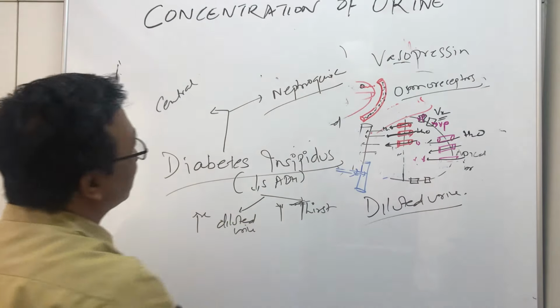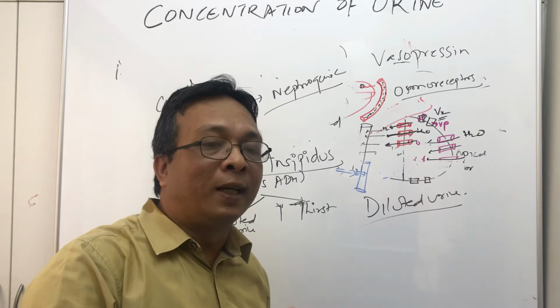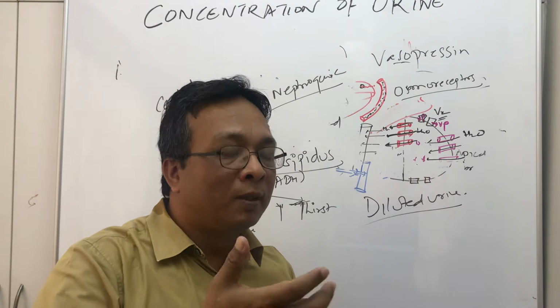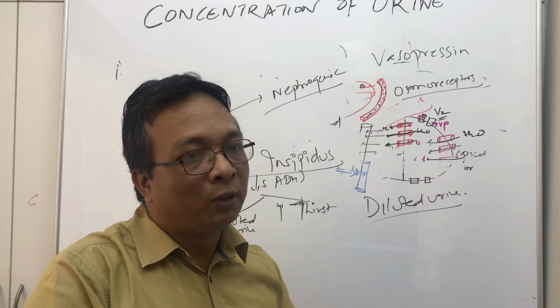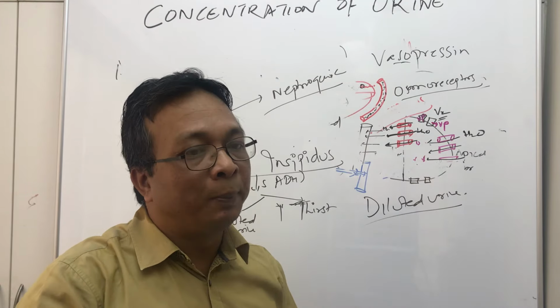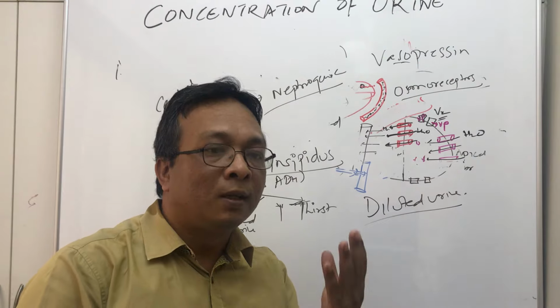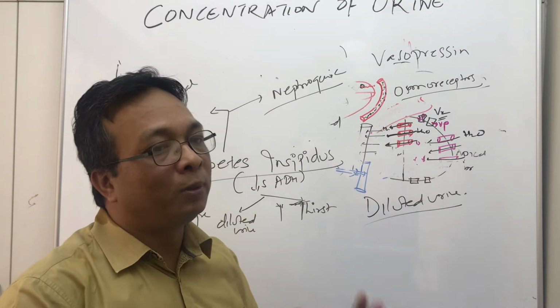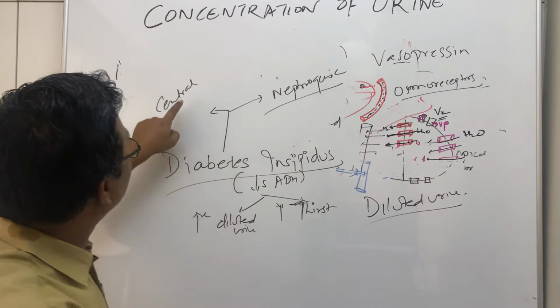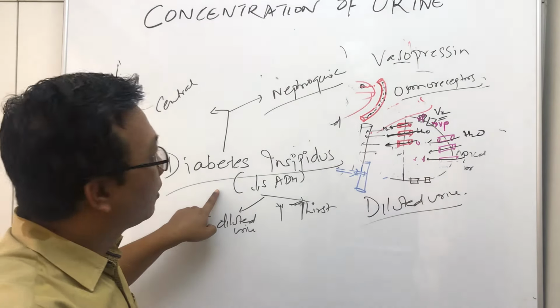So central diabetes insipidus means the pituitary gland is not producing enough vasopressin hormone. Due to some defect or some injury, when the pituitary gland is not producing enough vasopressin or antidiuretic hormone, we call it central diabetes insipidus.